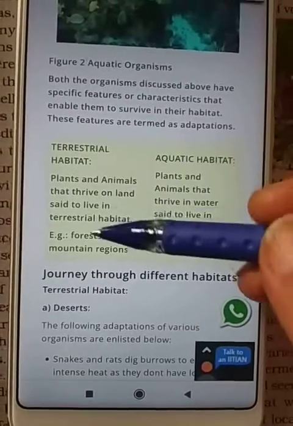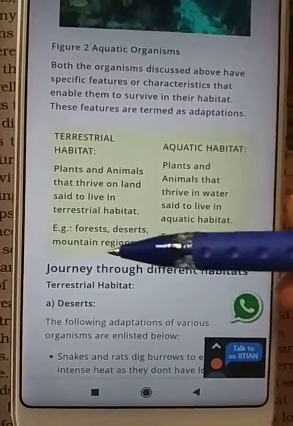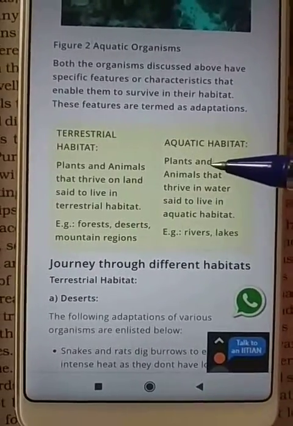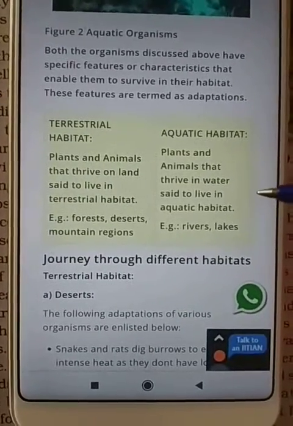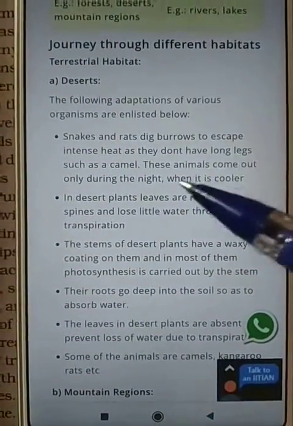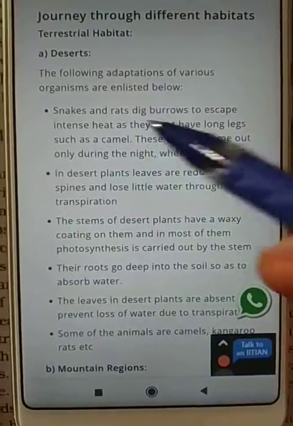So organisms which can survive on land are said to live in terrestrial habitats, and those which live only in water bodies are called aquatic. Now, desert also comes under terrestrial habitat. The following adaptations of various organisms are listed.